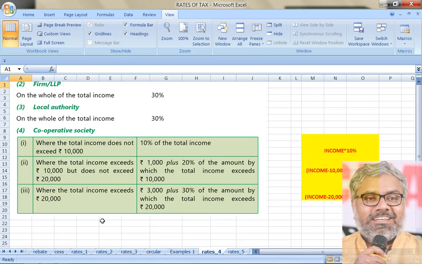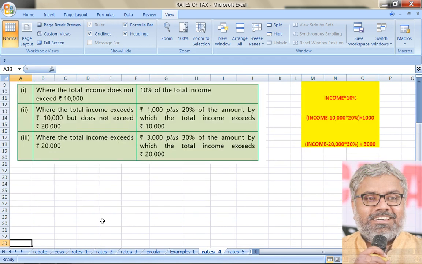Then also we discussed the tax rates of firms, LLP, local authority and cooperative society. Cooperative society is also a kind of slab rate system, but the basic exemption limit is not there. Directly the tax rates start with 10% of the income if the income is below 10,000 rupees.